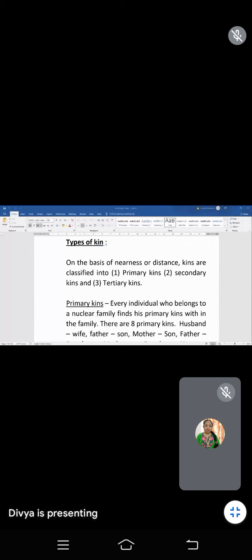See, the kins were of three types. So it was divided on the basis of their relationship, their nearness of relationship. Some of the members will come into the primary kins, some secondary and some tertiary. Let's look into it: who are the primary kins, who are the secondary, and who are the tertiary. Okay. First, keep aside heading under that, primary kins.